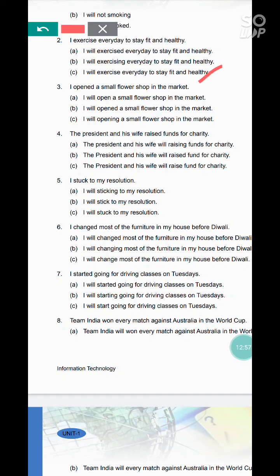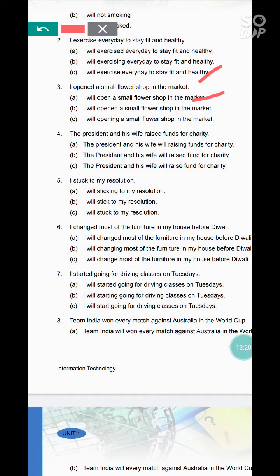Next question is I opened a small flower shop in the market. Answers are I will open a small flower shop in the market. I will open a small flower shop in the market. I will opening a small flower shop in the market. So as per rule, correct answer is A. I will open a small flower shop in the market.